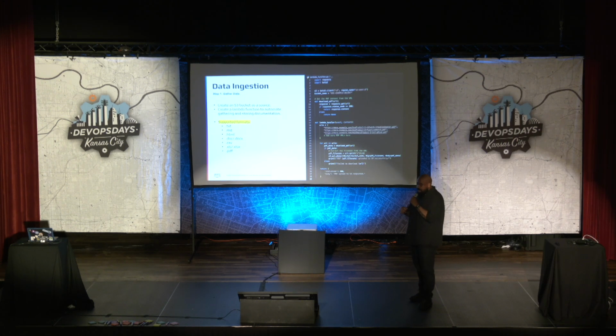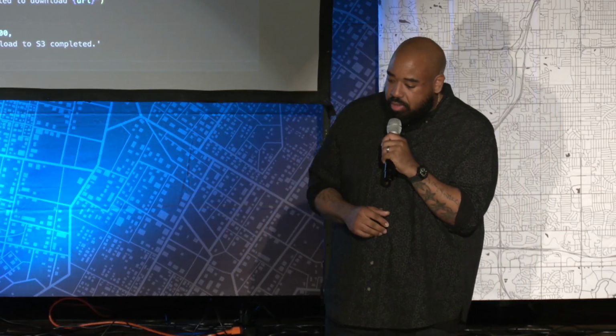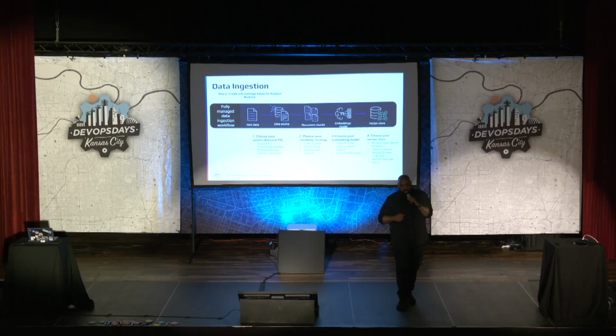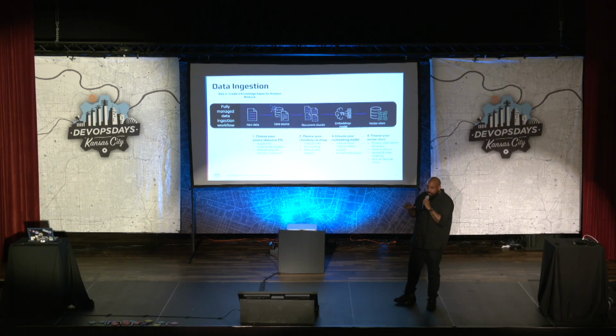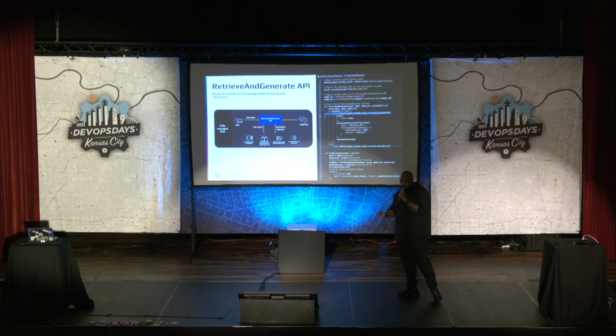Now here we create the data ingestion workflow. First thing we're going to do is gather our data with a Lambda function and store it in an S3 bucket. We can actually automate this with EventBridge. From there, we create a knowledge base in Amazon Bedrock, where we take our data, chunk it, create embeddings, and then store it in our vector store. This is fully managed. So in 3 clicks, we can have this already created and have our fully managed ingestion pipeline.